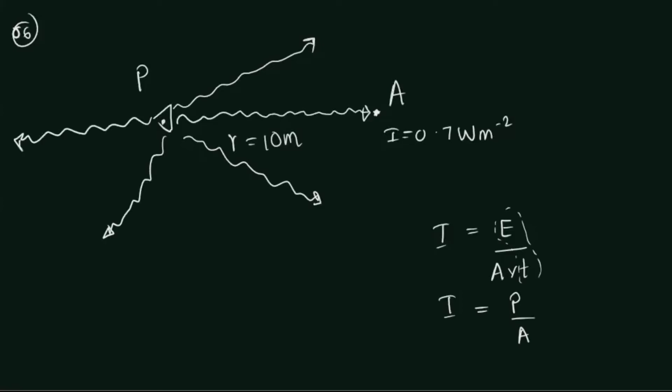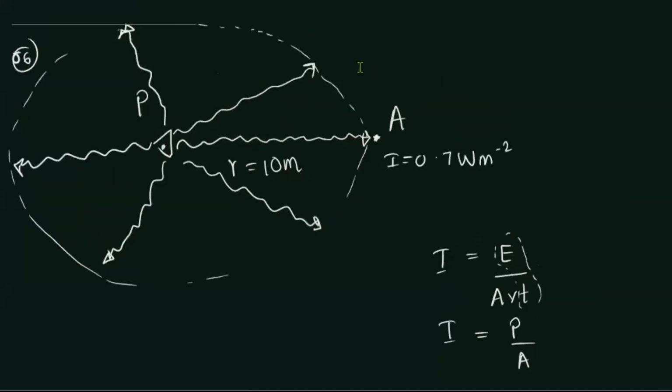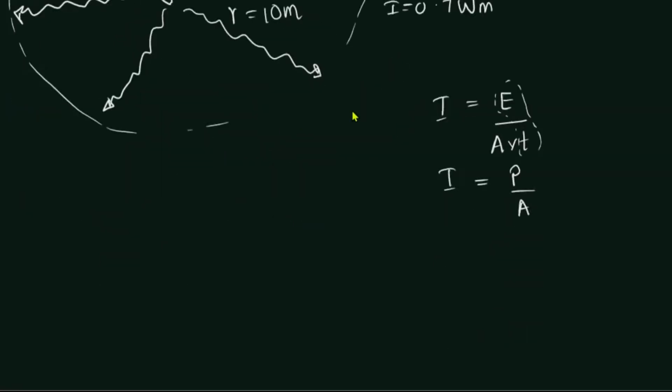So when the sound wave reaches the point A, it's going to reach an area of how much? If you consider three-dimensional space, the sound is going to reach a sphere. So the total area that the sound wave reaches is the area of the sphere.